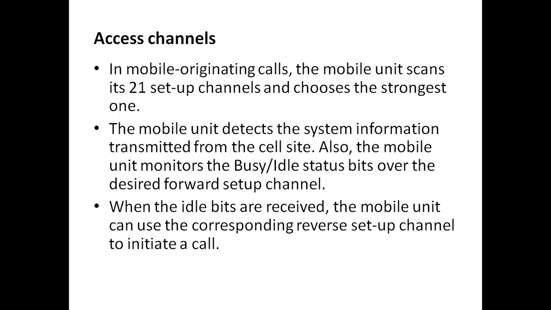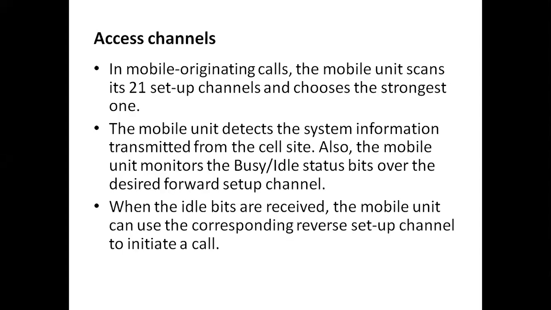The mobile unit detects the system information transmitted from the cell site. Whenever it scans for the signaling, it selects the channel from all the 21 setup channels.